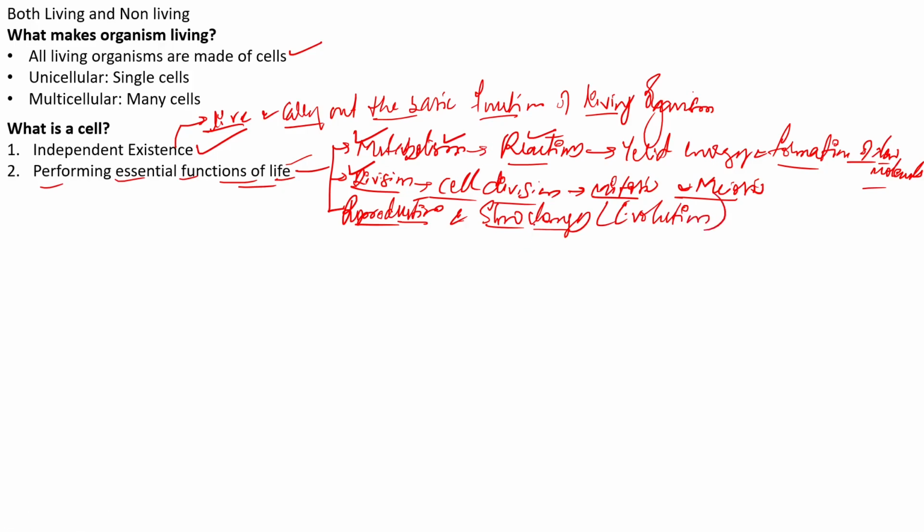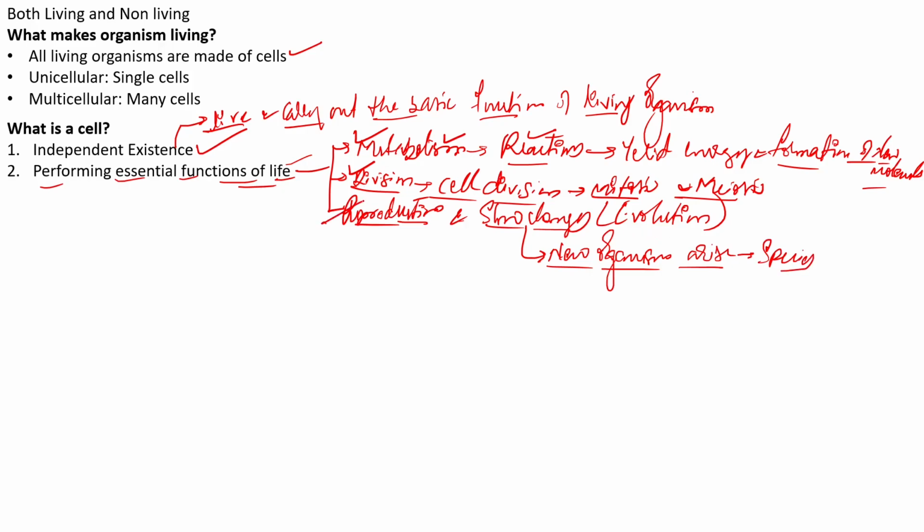Because of these slow changes, what happens? New organisms actually arise, and these newly arising organisms we call species.